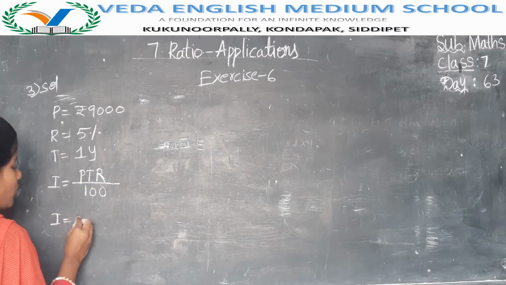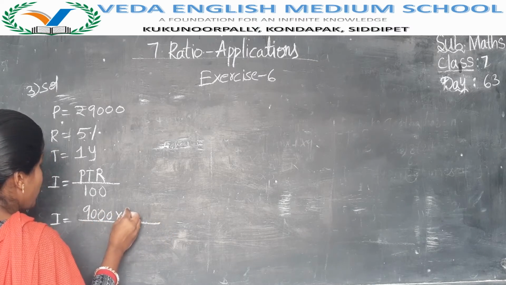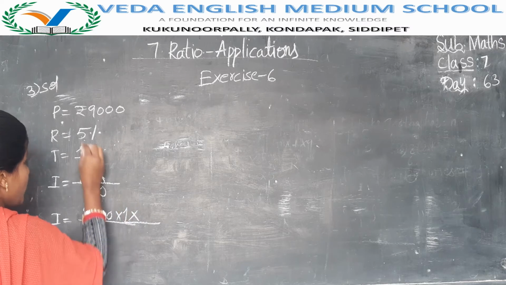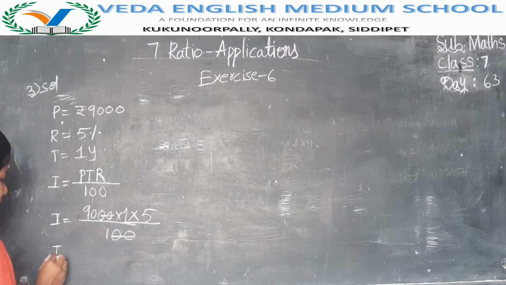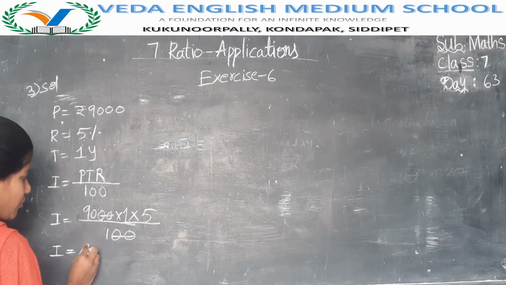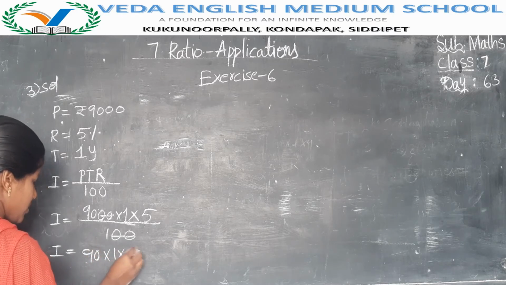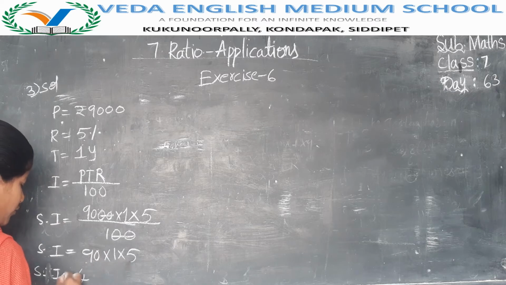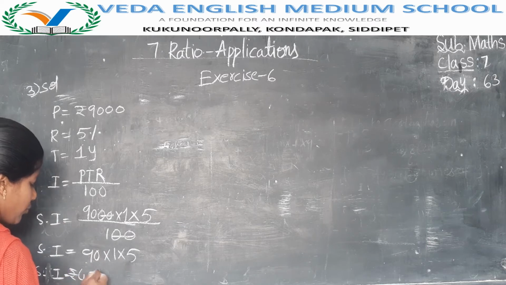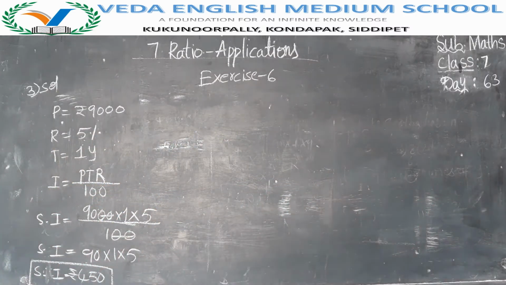So I is equal to, what is the principal here? 9,000 into time 1 year into rate of interest 5 by 100. 2 zeros will get cancelled. So interest is 9 fives are 45, otherwise 90 into 1 into 5. So simple interest is 9 fives are 45, 450 rupees. They will get 450 rupees. Understand? Next, fourth question.